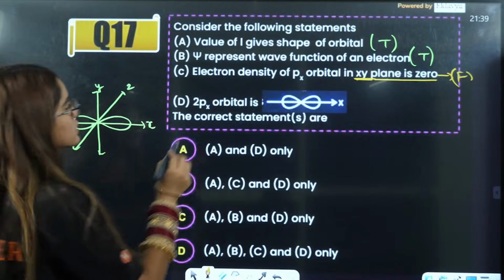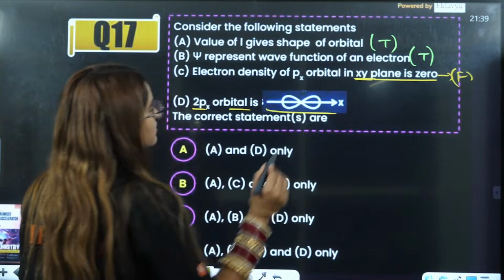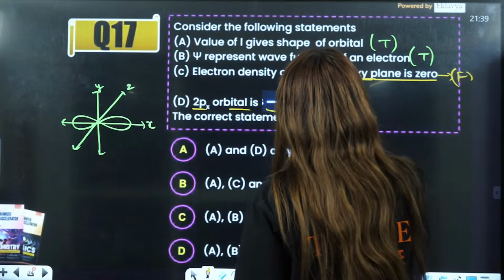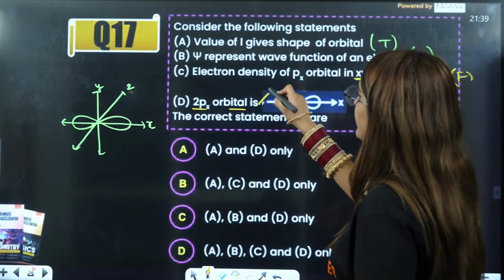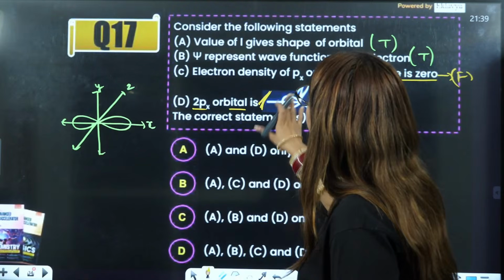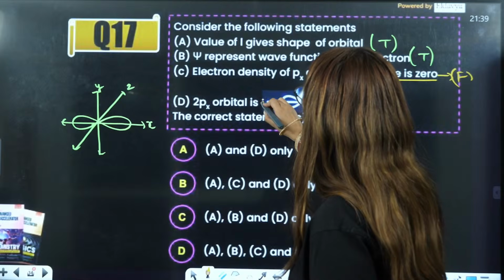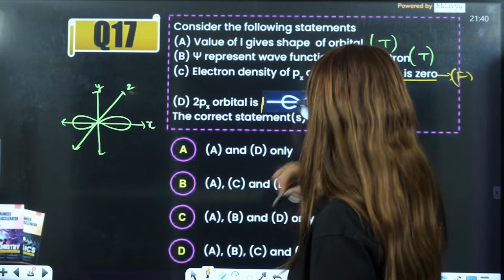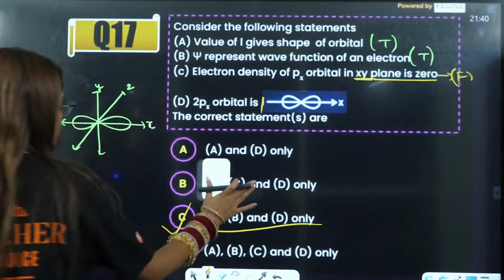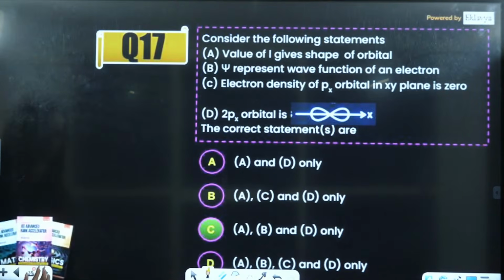Next is that 2px orbital is this. That is right, because 2px orbital is along the x-axis. So the answer will be A, B and D, which means C is the correct answer.